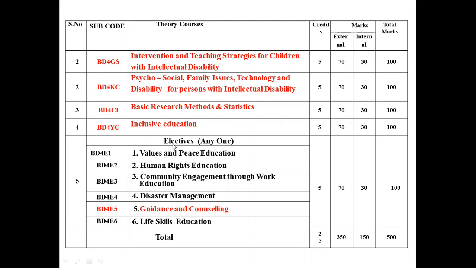For paper 5 you have to choose any one: values and peace education, human rights education, community engagement through work, disaster management, guidance and counseling, or life skills education. Any one you can choose. Again you will write the exam for 70 marks, and you will get 30 marks for internal.